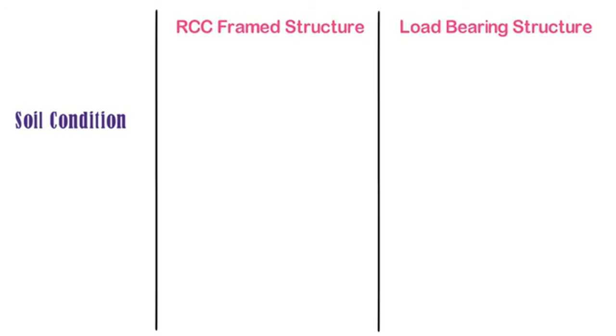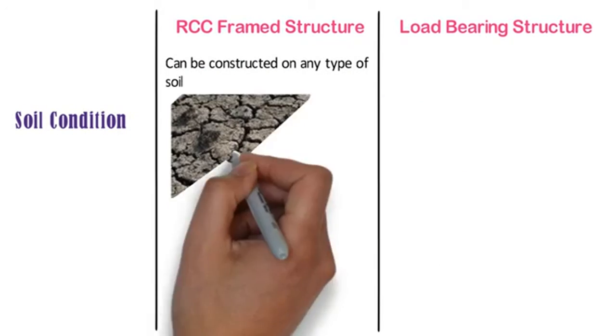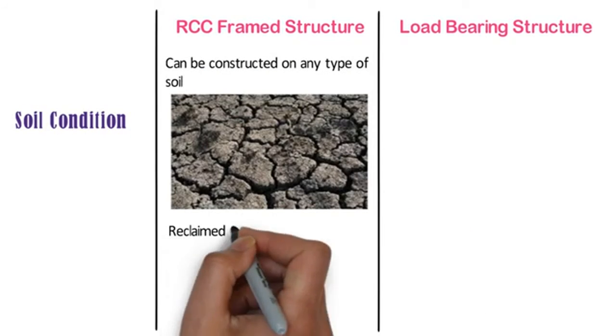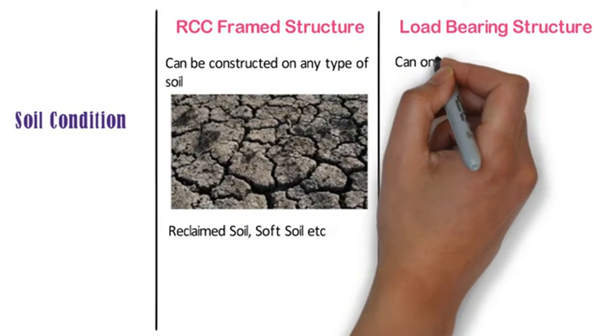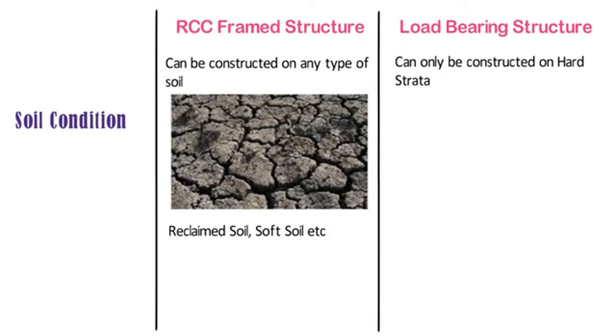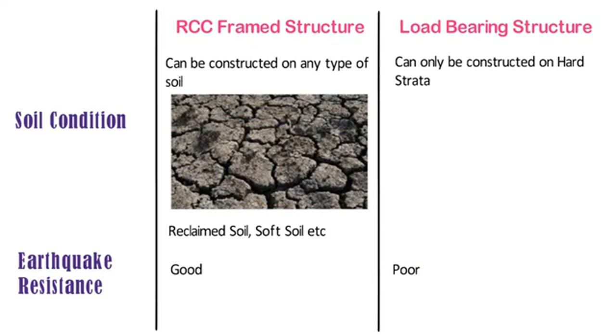Soil condition. RCC frame structure can be constructed on any type of soil, that is black cotton soil, reclaimed soil, soft soil, etc. But load-bearing structure can only be constructed on hard strata. Earthquake resistance. In case of RCC frame structure, resistance to earthquake is good. But in case of load-bearing structure, resistance to earthquake is poor.